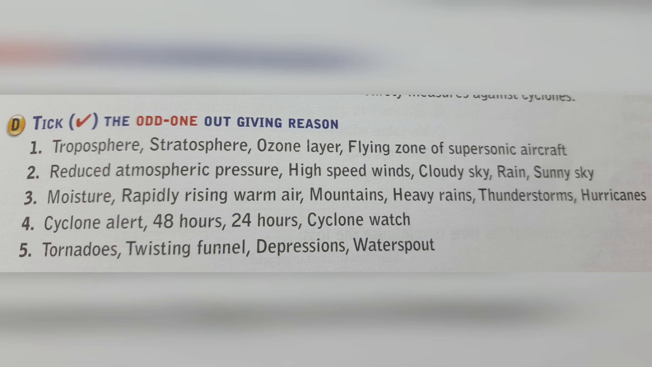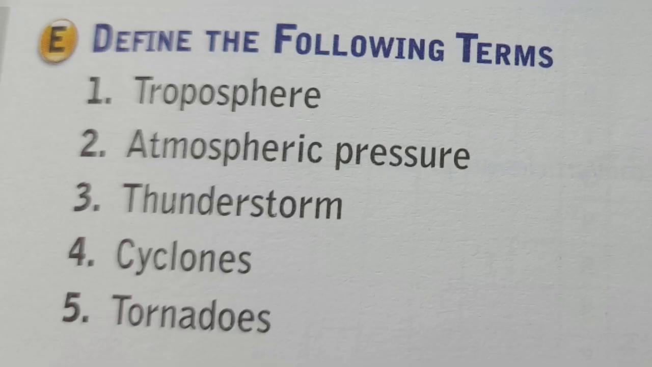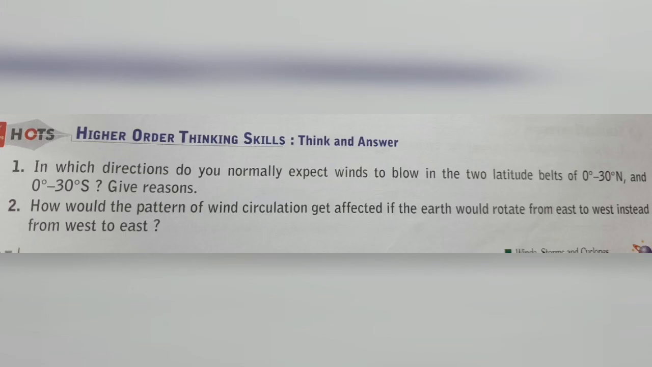In the third, mountains is the odd one out, because the rest of the things are related with the thunderstorm. The fourth one, it is actually cyclone. It is 24 hours, because cyclone alert and cyclone watch are the same thing, and they are issued 48 hours before. So 24 hours is the odd one out. Now in the fifth one, the water spout is the odd one out, because that is formed above the water. About the definitions, all the definitions are given in the book, and I hope you can write it down from the book itself.